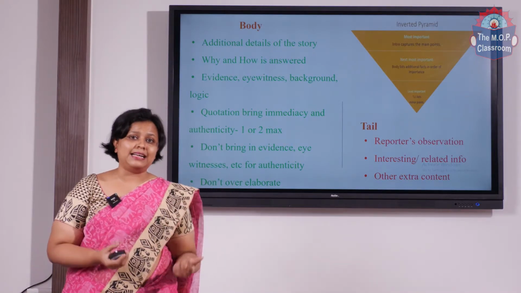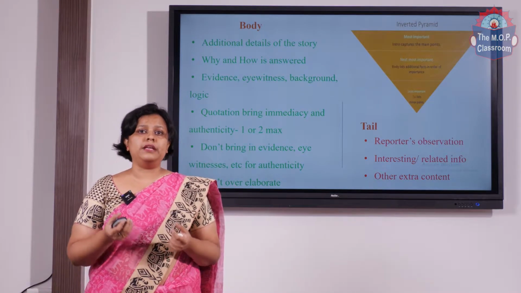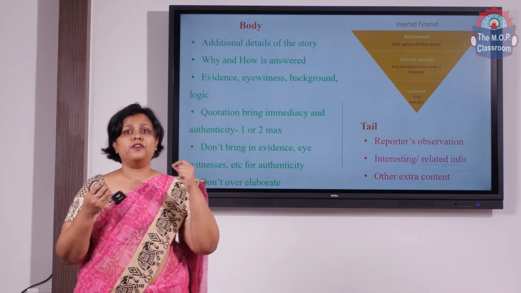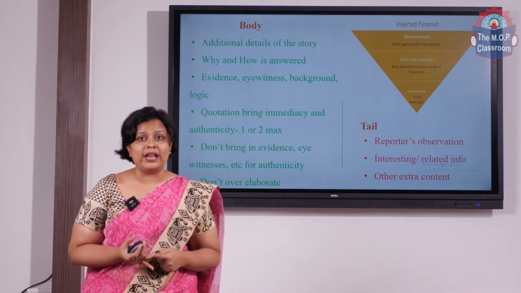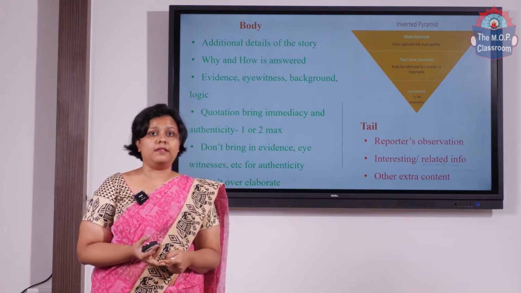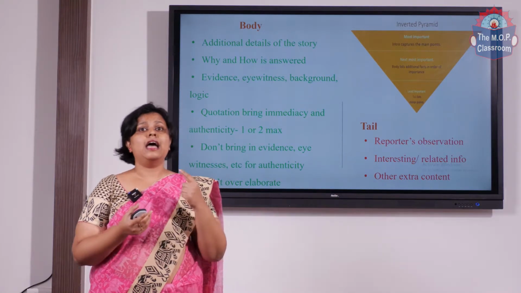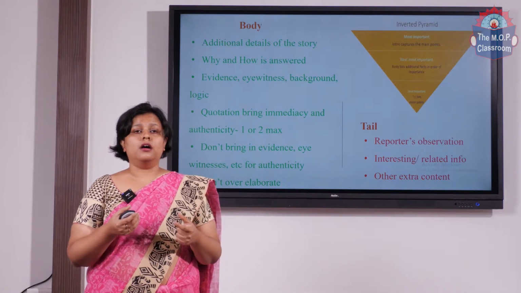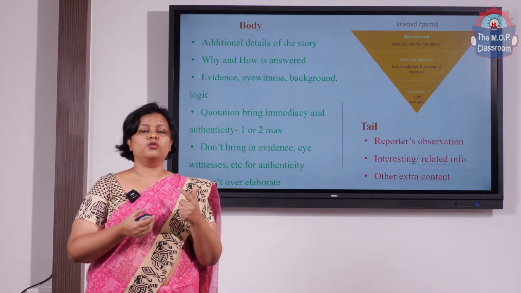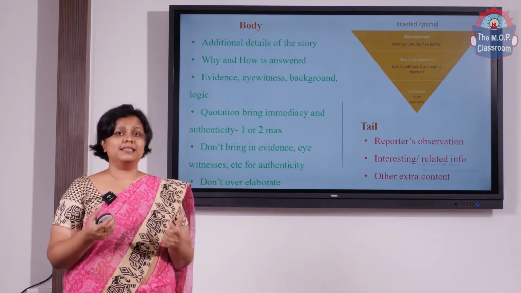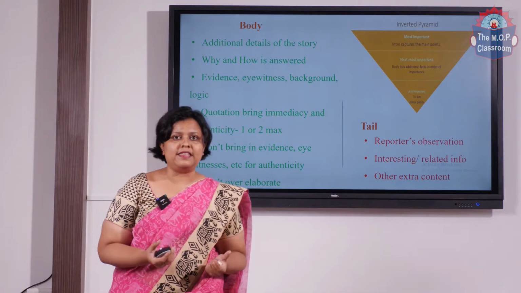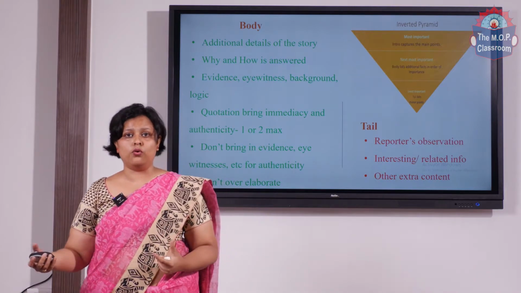Say, for example, an accident has happened, or probably a theft has happened. The first paragraph will contain where exactly it happened, when it happened, what exactly happened at that particular place, and then how it happened, and the reason behind the thing. So that is what is said in the lead news, followed by the body or the description of the whole event.